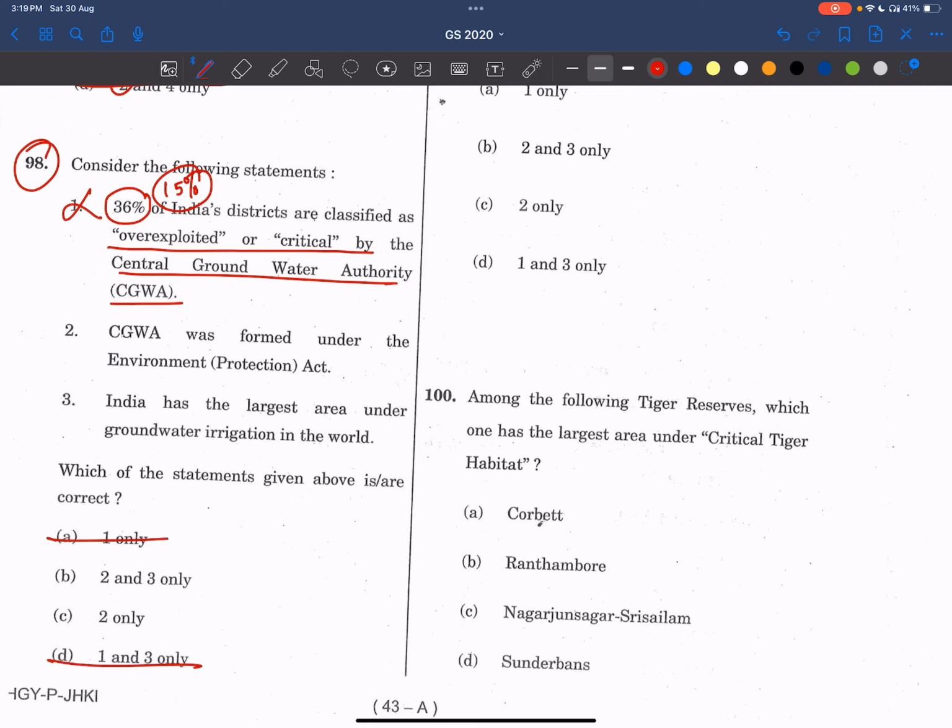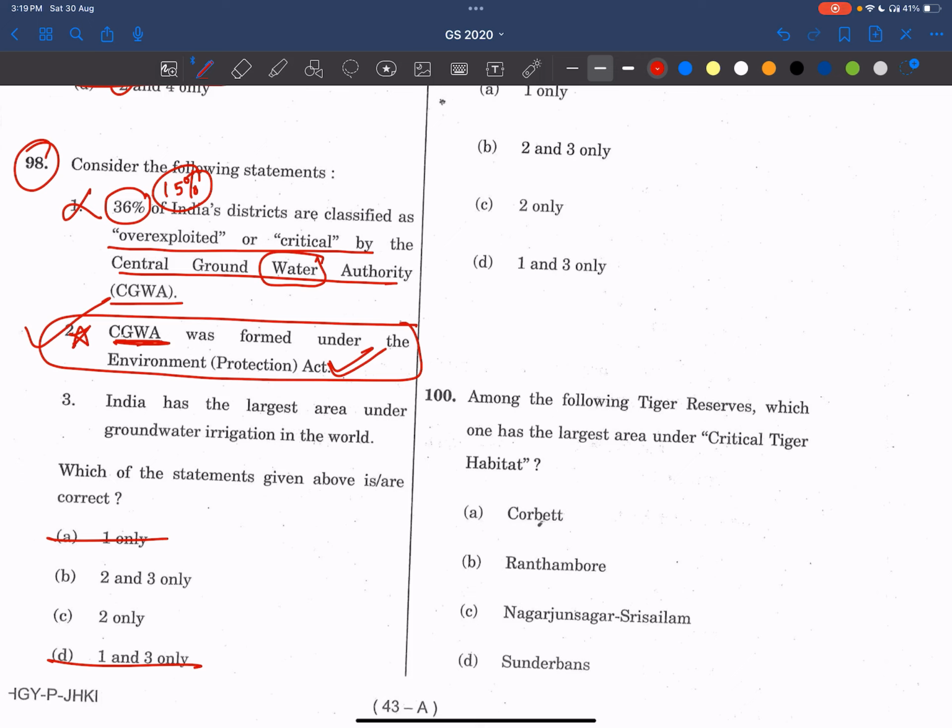Now, remove this. Now, CGWA was formed under the Environmental Protection Act. Here, friends, by seeing this word water, we feel that it is under the Water Conservation Act, or any water act. But no, it was formed under the Environmental Protection Act. Please remember this statement. UPSC may ask in subsequent questions which act this is part of. He himself has given this answer. Sometimes he may ask these types of questions. We have seen in the previous papers as well, right?